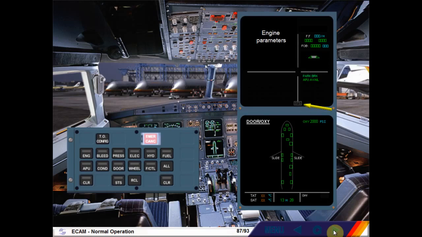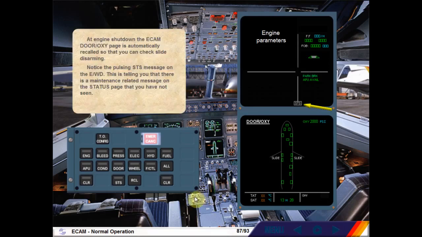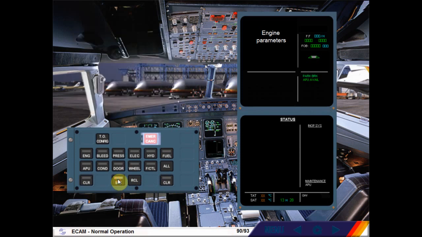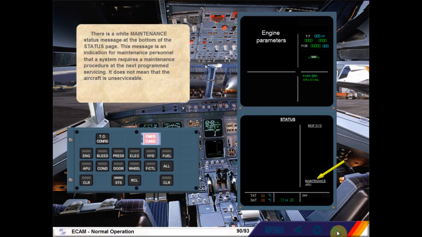Call the status page. There is a white maintenance status message at the bottom of the status page. This message is an indication for maintenance personnel that a system requires a maintenance procedure at the next programmed servicing. It does not mean that the aircraft is unserviceable. Clear the status page.